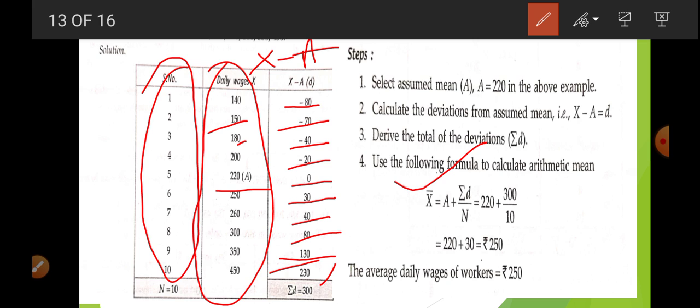Now we put these values in the formula: A plus sigma D upon n. 220 is the assumed mean, sigma D is 300, and the number of items is 10. When we divide, we get 30, and when we add it is 250. So this is the average.